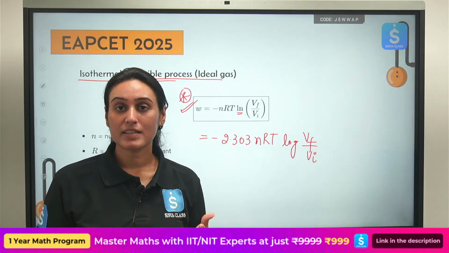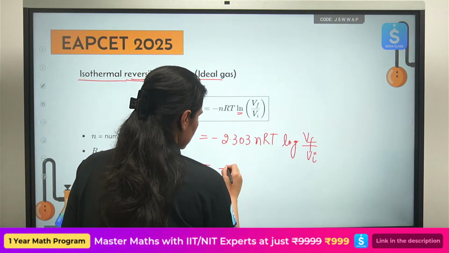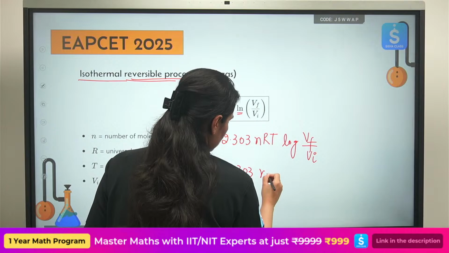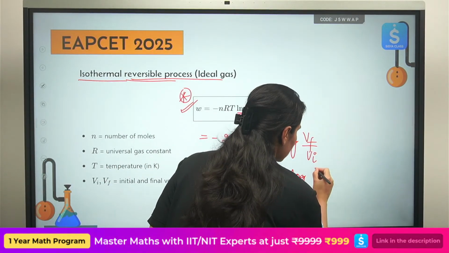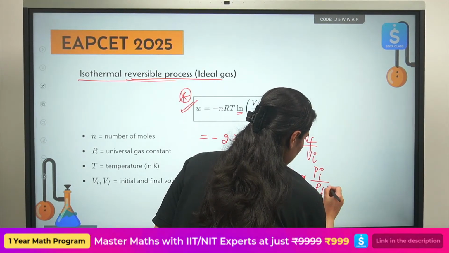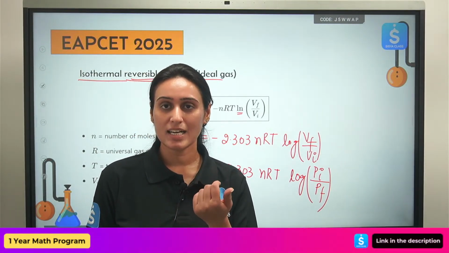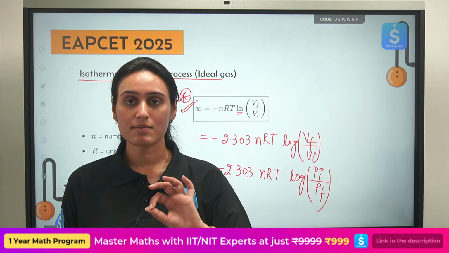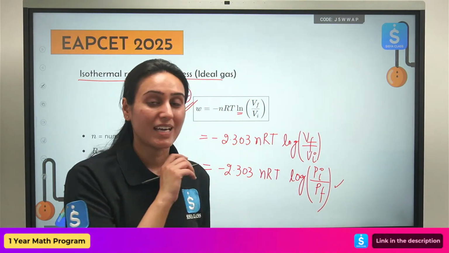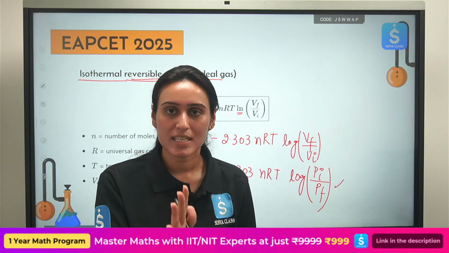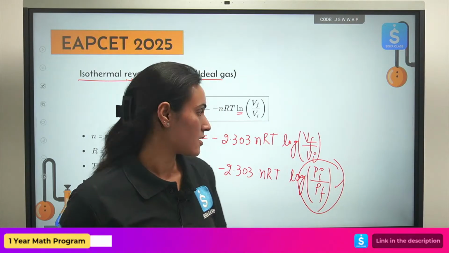What if they give us in terms of pressure? We can calculate it in terms of pressure also, like this. But please notice we are going to write P initial over P final here. Boyle's law, volume is inversely proportional to pressure. So if we are writing V2 over V1, and I want to write the same thing in terms of pressure, I have to write P1 over P2. That is why I have written P initial over P final, not P final over P initial. Please keep this in mind. Don't write P final over P initial, don't substitute that value. Okay, so this part is done.